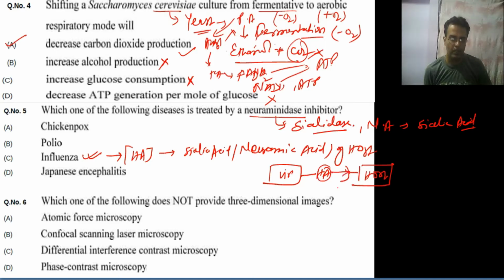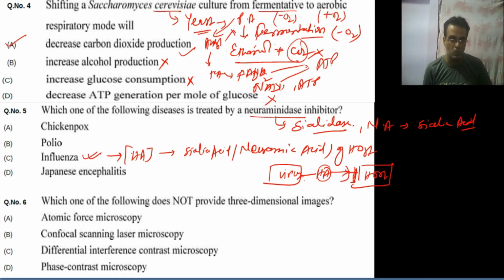This causes attachment of the virus, and later on the virus will release neuraminidase, so that this causes the breakdown of this receptor, and the whole complex will undergo phagocytosis, and this will cause the infection.